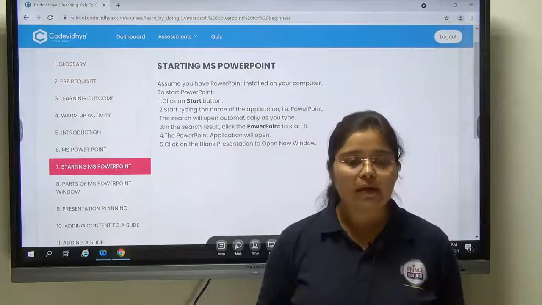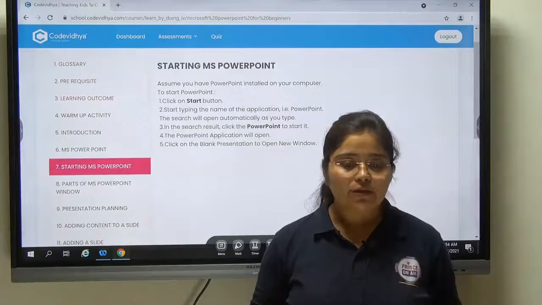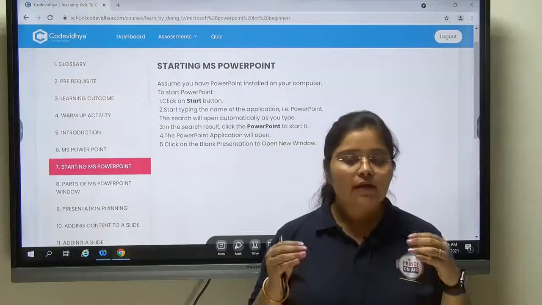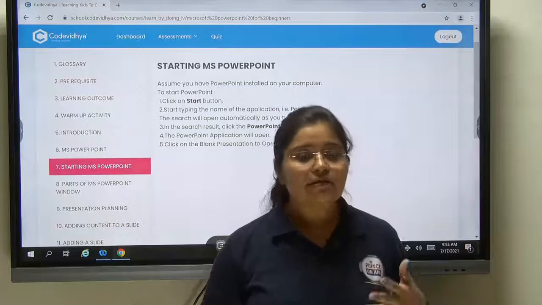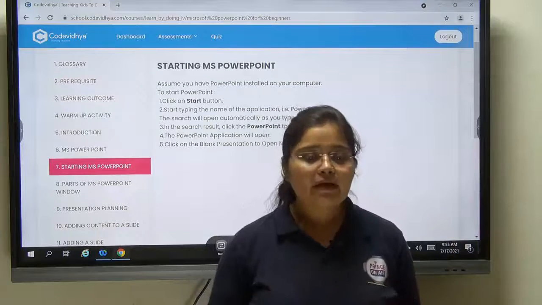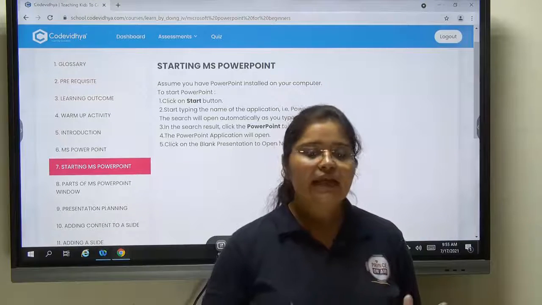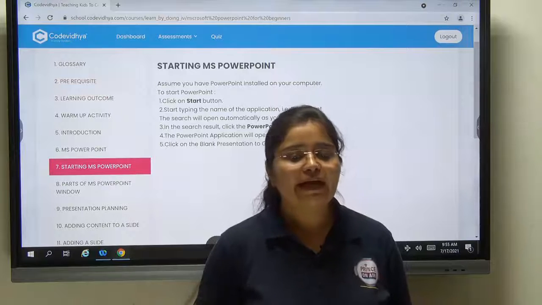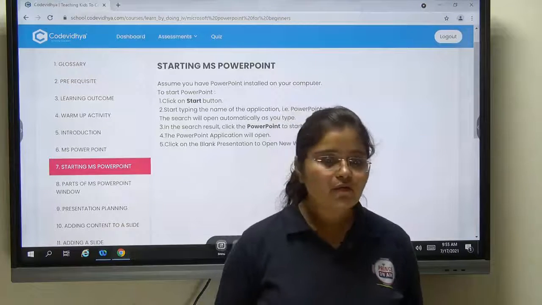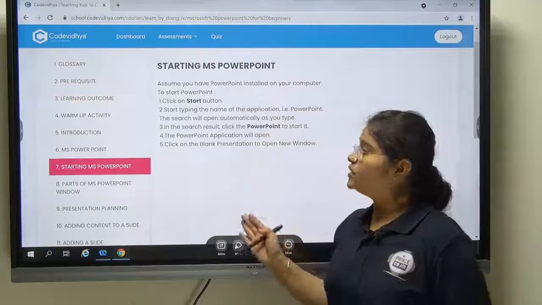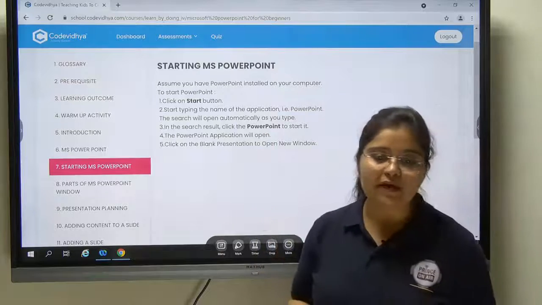So students who have a laptop or PC at home, by default in 99% of cases you will be able to find Microsoft Office in your system. Then just click on Microsoft Office, and in Microsoft Office you will be able to find MS PowerPoint. This is one way, or with the help of these steps we can also open the PowerPoint software.